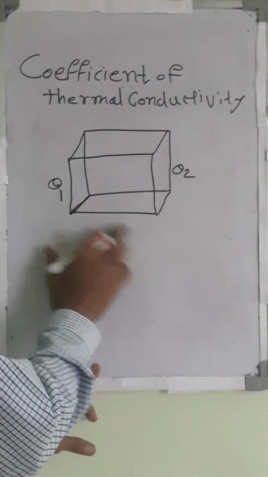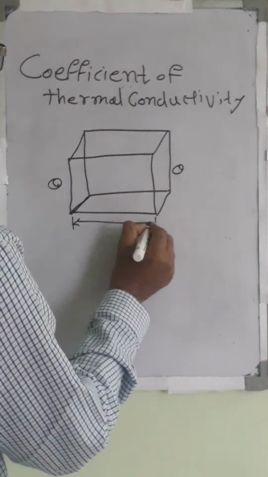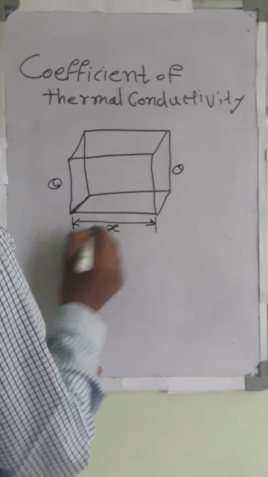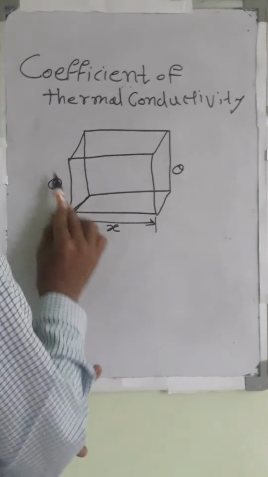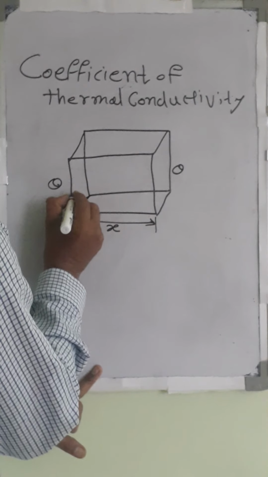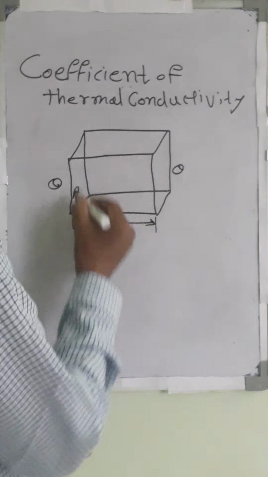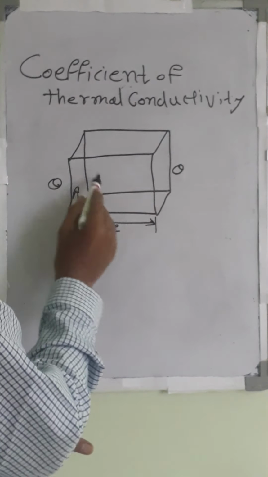Then whatever this distance is, it is represented by x, and whatever the surface area is, that is denoted by A. So there are 6 surface areas that are represented by A.